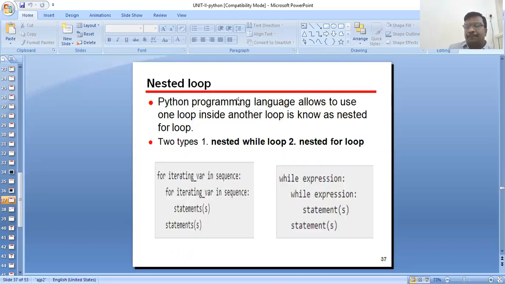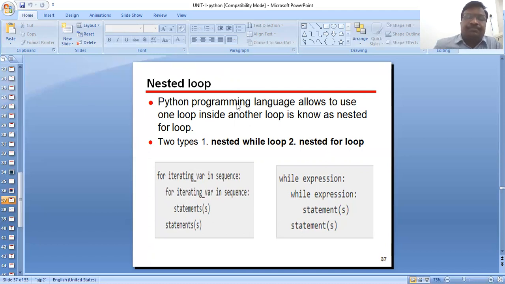Then the next one: nested loop. The Python programming language allows using one loop inside another loop, which is known as a nested loop. There are two types: nested while loop and nested for loop. For iterating variable in sequence, while expression, statement, statement.